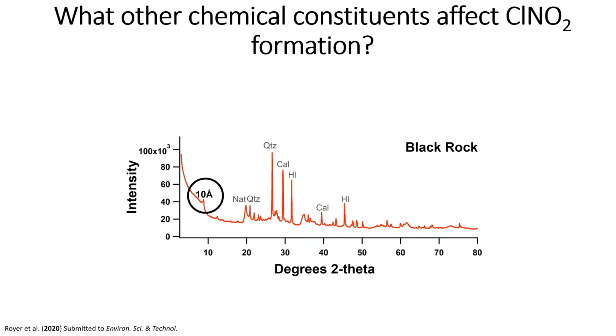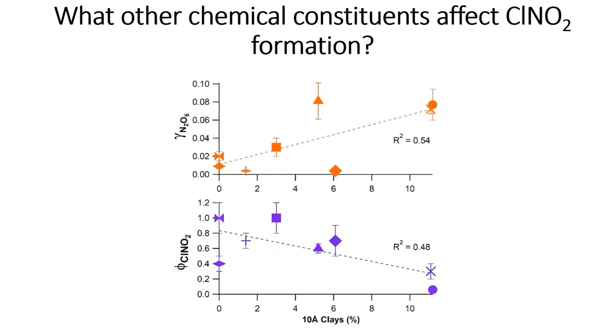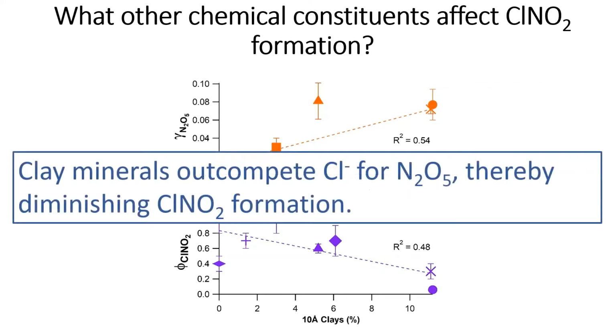So in order to figure out if this was actually happening, we plotted the N2O5 uptake and ClNO2 yield values for each sample against their corresponding 10 angstrom clay mass percent from XRD analysis. And what you can see here is that there's a direct relationship between N2O5 and the clays, but an inverse relationship between ClNO2 and these minerals as well. This suggests that our hypothesis is correct and that clay minerals are actually outcompeting chlorine for N2O5, which diminishes ClNO2 formation.